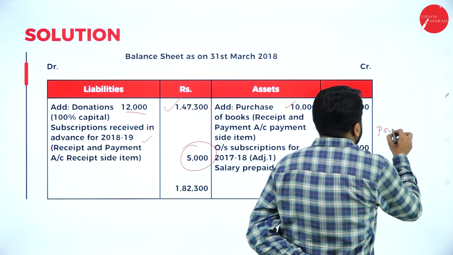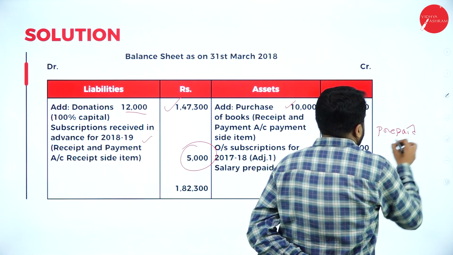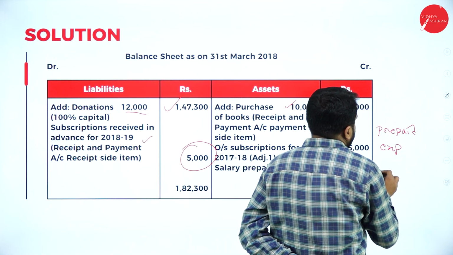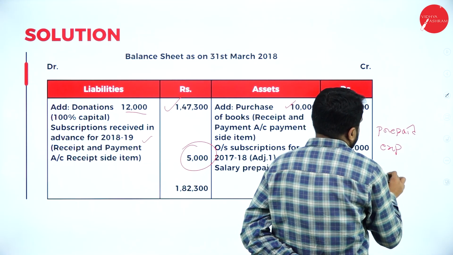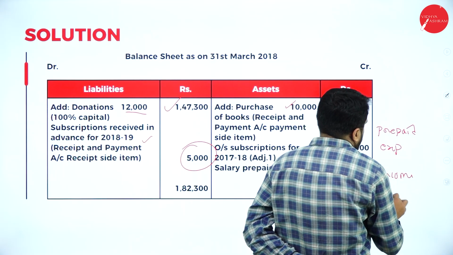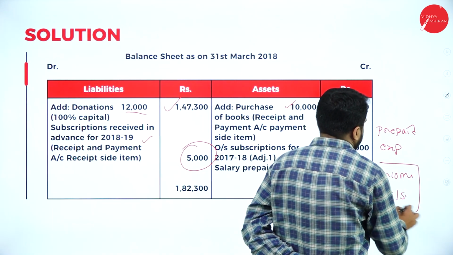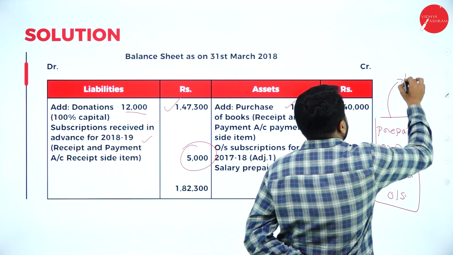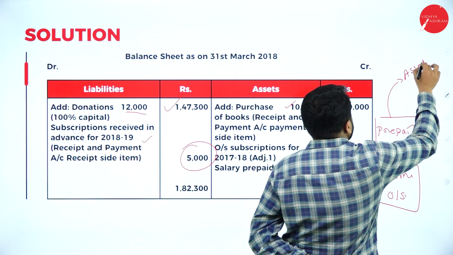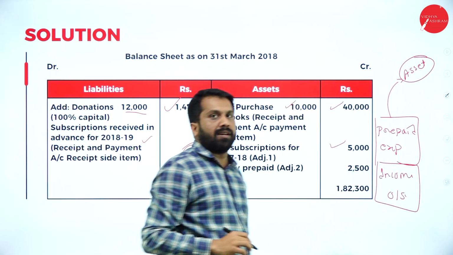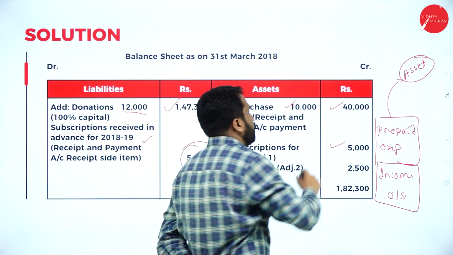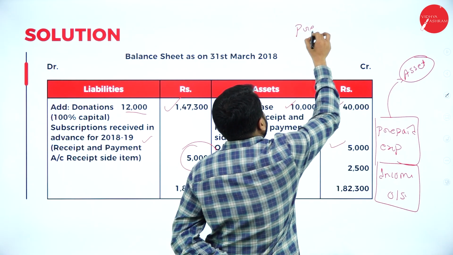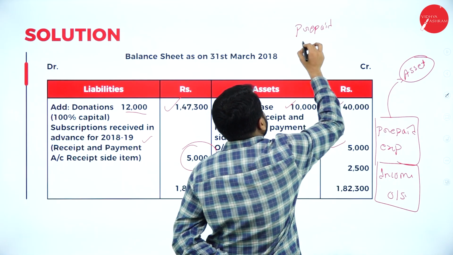Any prepaid expenses or any income outstanding, both comes under asset. Both comes under asset. Similarly, opposite, any prepaid income.